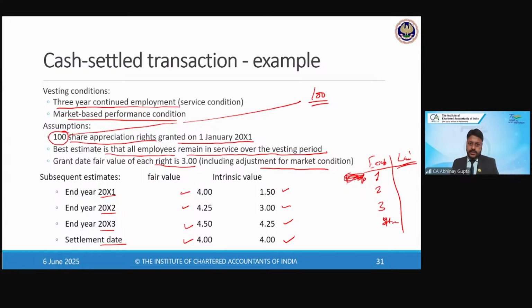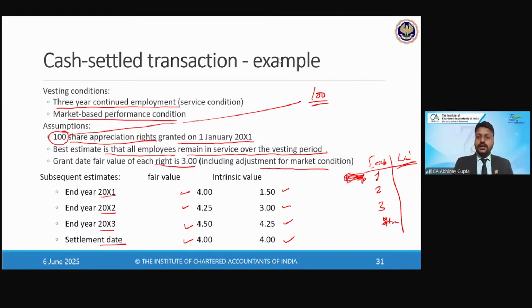And year 3, you are saying 25 rupees. So all in all, you are saying 150 rupees is the total expense, split into year 1, year 2, year 3 as 100, 25, 25, right? And year 4, 50 rupees is credited to the P&L. Okay. So year 4, you are crediting the 50 rupees.